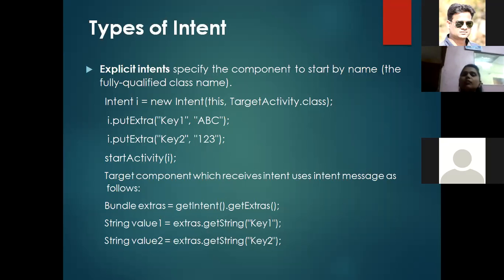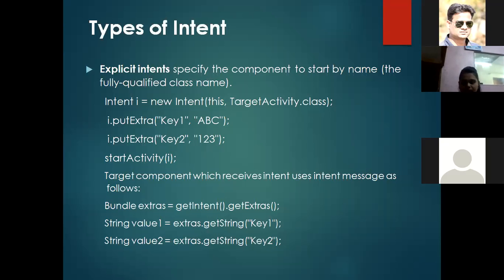First of all, we will pass a key which should be verified in the target activity. Then only we can pass that data. In another putExtra method, key2 is the key. Same thing is there.